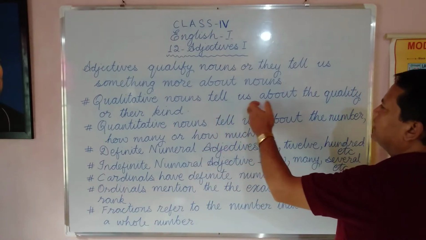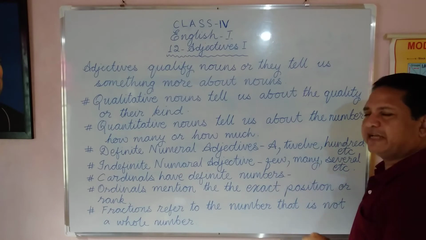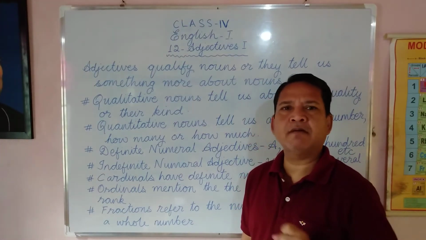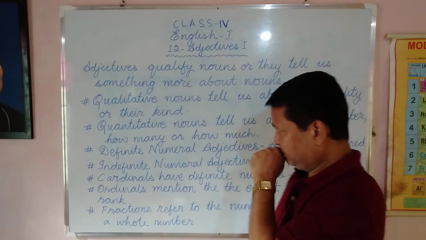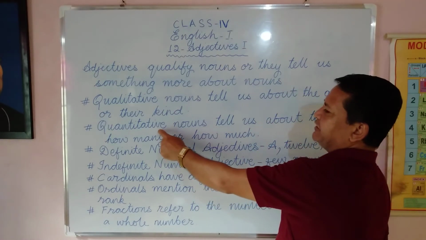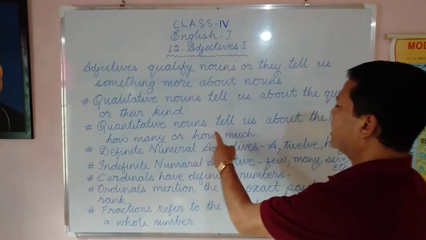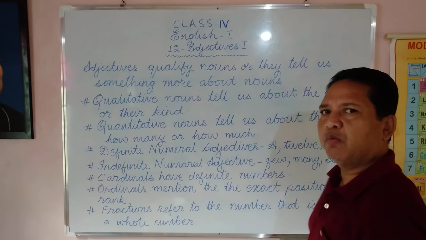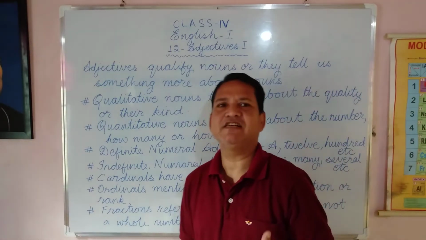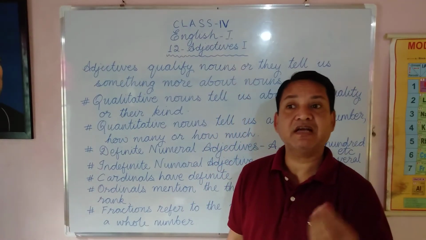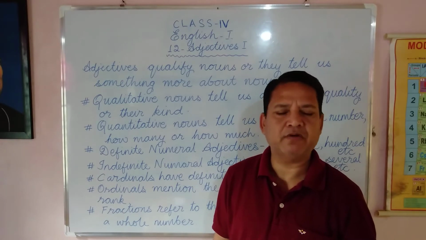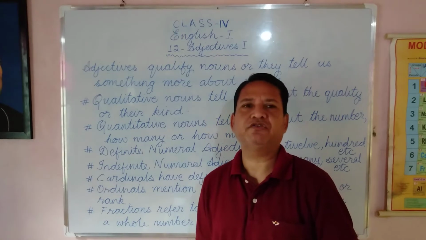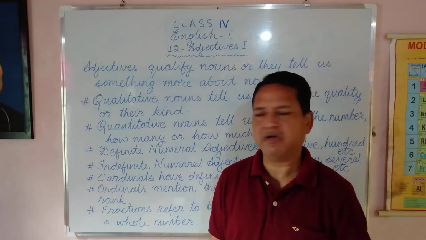Qualitative adjectives tell us about the quality of their kind, not the number. Next is quantitative. Quantitative adjectives tell us about the number, how many or how much. Qualitative means what kind. Quantitative means how many or how much. This is very important, you must remember.